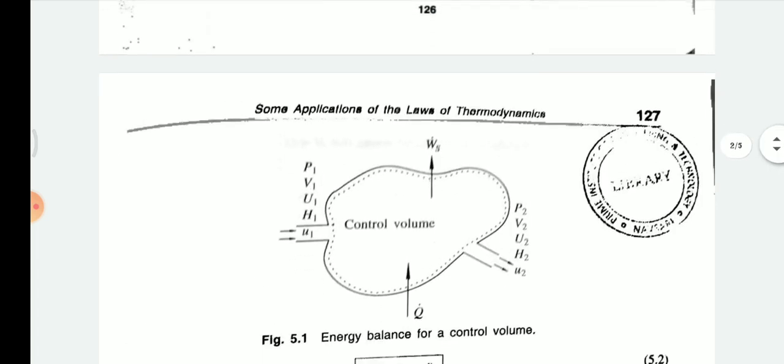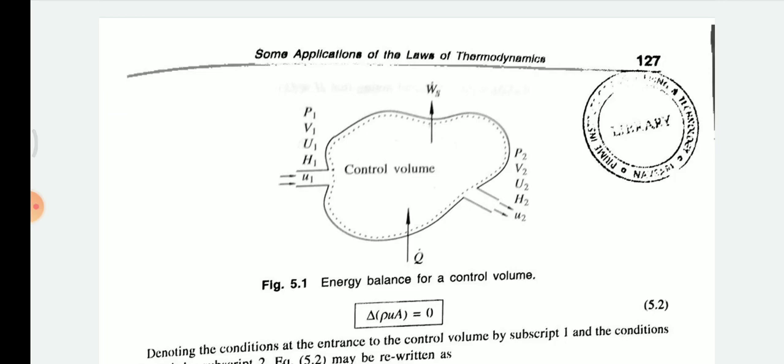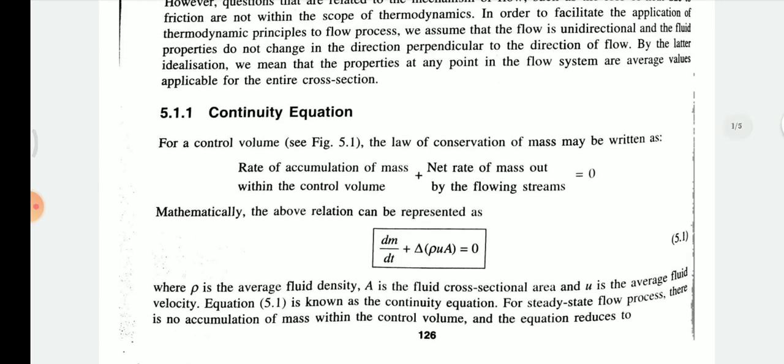Now the law of conservation of mass from inlet to outlet can be written as: the rate of accumulation of mass within the control volume, that is, the mass will change, so it consists of an accumulation term, and in addition to that, the net rate of mass out by the fluid flowing in the stream, equals zero.